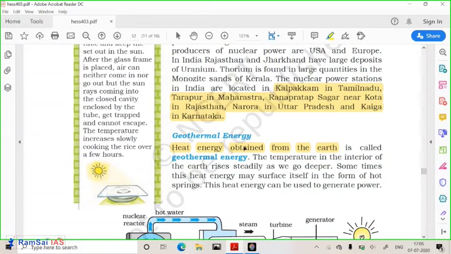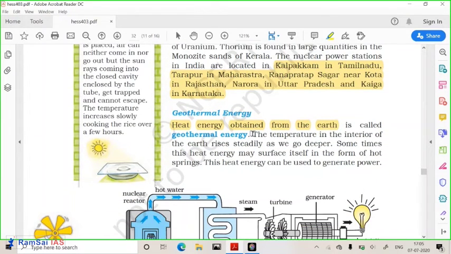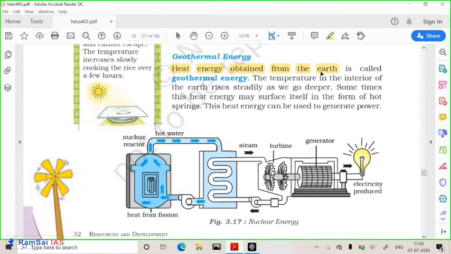We have different nuclear reactors, like Kalpakam in Tamil Nadu, Tarapur in Maharashtra, Rana Pratap Sagar, and Narora in Uttar Pradesh. Different reactors are there in India. Here you can see in this diagram, this is a nuclear reactor. From here, energy is being produced. Here you are giving water supply, and this tube is collecting the steam, and the steam is going and running the turbine, and finally electric energy is coming out. In this way, nuclear power is used for the production of electricity.